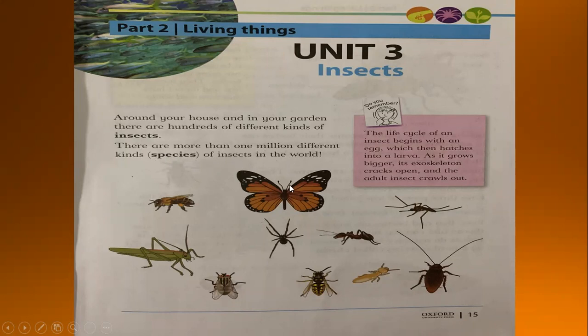As you can see, butterflies, mosquitoes, ants, bees, grasshoppers, cockroaches, they all come under the name of insects. We call these small animals insects. Let's learn something more about them.